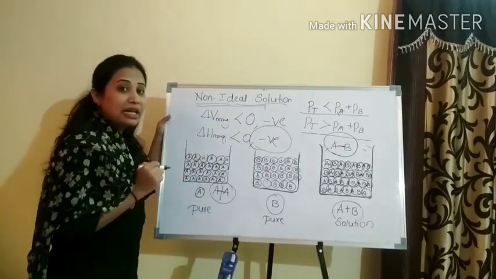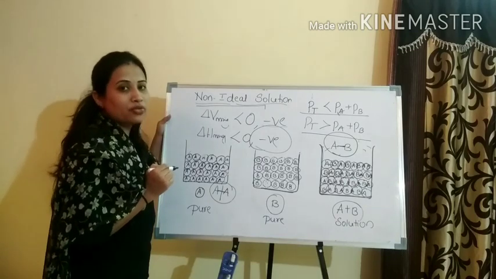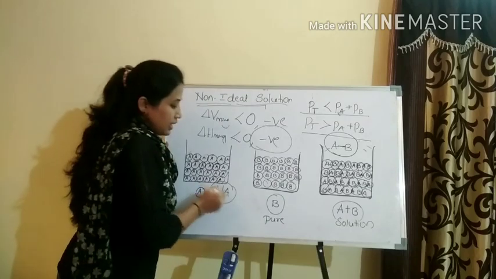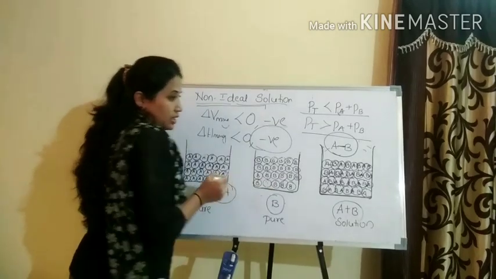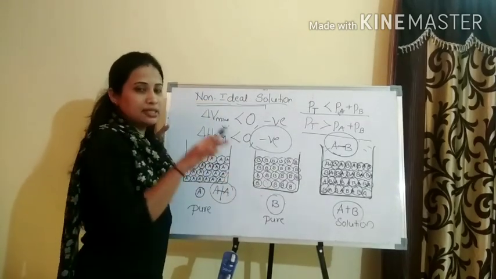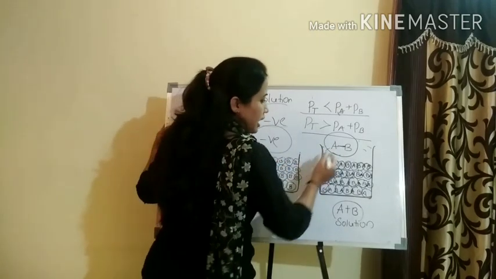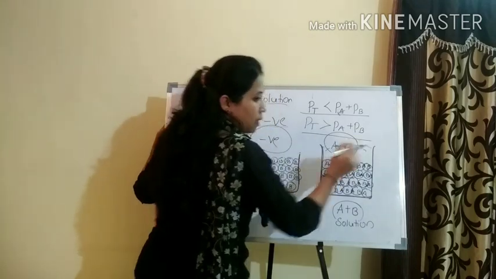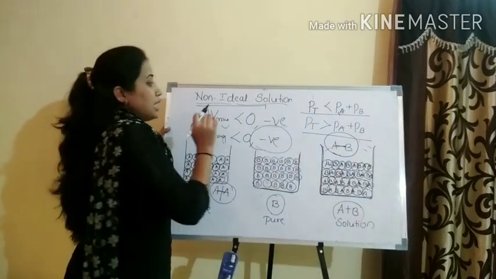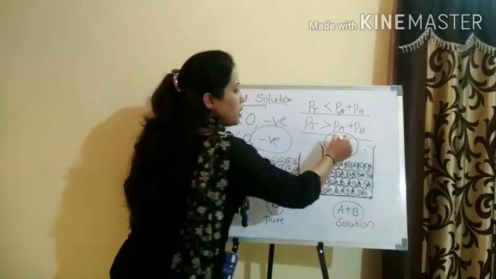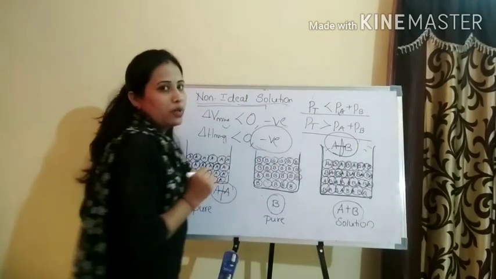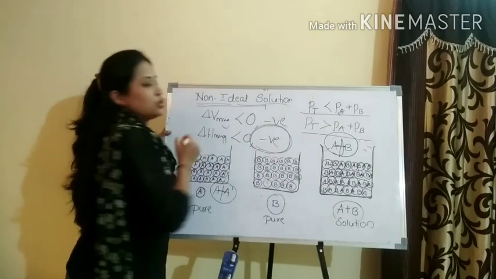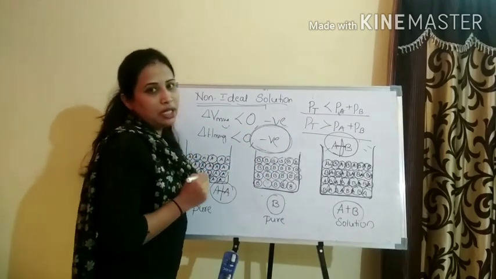The energy is released after mixing. Why is it supposed to happen like this? Quite simple. If the AA interaction and the BB interaction are less than the AB interaction, the interaction is more for the A and B molecules to combine. So what happens? The energy is released to form a new bond, a strong bond. If the energy is released, its value is negative, that is, it's exothermic in nature.